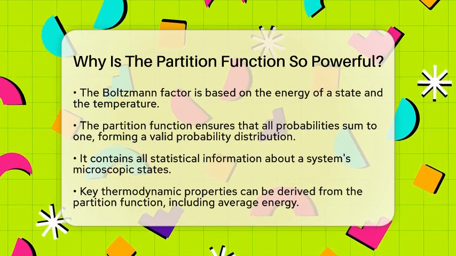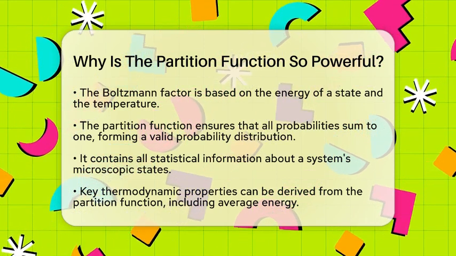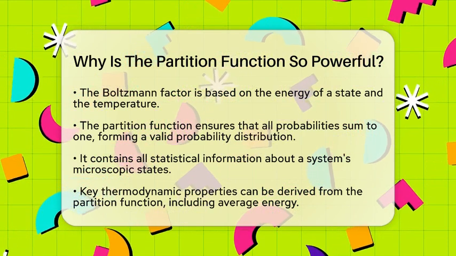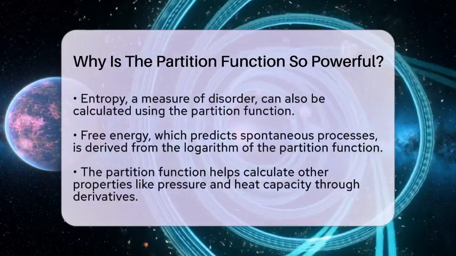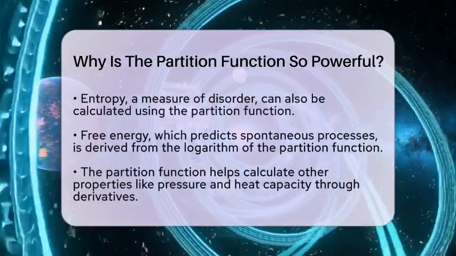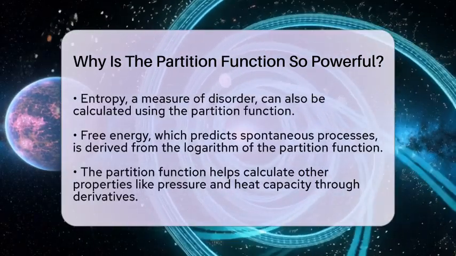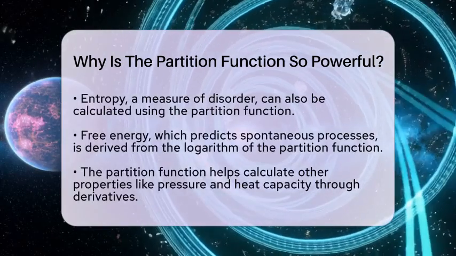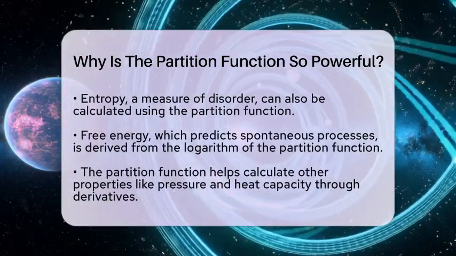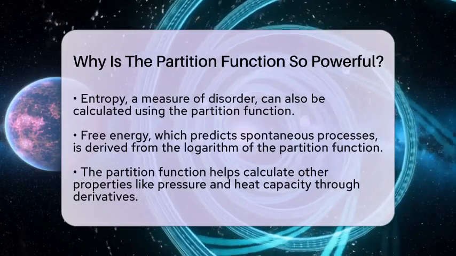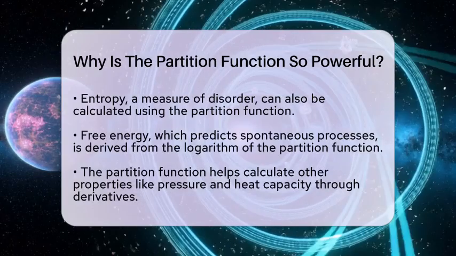This means we can quantify how disordered a system is based on its microscopic states. Free energy, which helps us predict whether processes will occur spontaneously, can be calculated directly from the logarithm of the partition function. The partition function also allows us to find other properties like pressure and heat capacity through related derivatives. It acts like a master key. Once we know the partition function, we can easily calculate various thermodynamic properties.